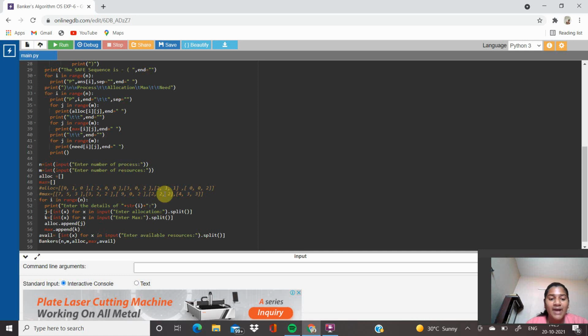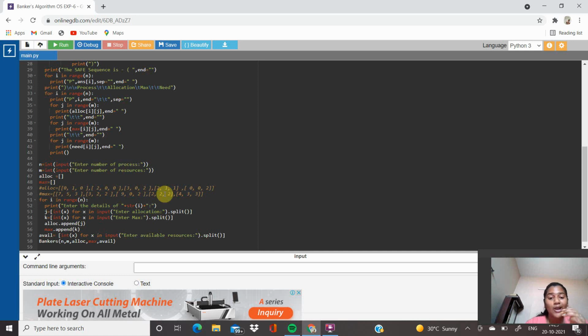Then what is meant by max? Max means an n by m matrix, that is, the maximum number of instances of resources that each process can request. If max[i][j] equals k, then process Pi may request at most k instances of resource type Rj.